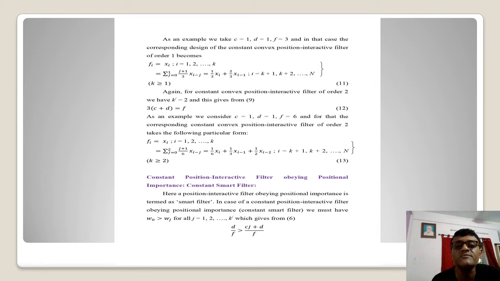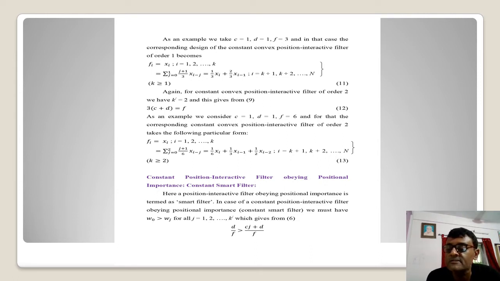This is the expression we are getting: 3 multiplied by C plus D. This is coming out to be F. Let me take one quick example just to demonstrate the matter. We take C as 1, D as 1, and F equal to 6. That gives us the result as given in this equation, 13. These results are quite conspicuous, I believe, and they are coming from the very demonstration, from the new result that we have developed.